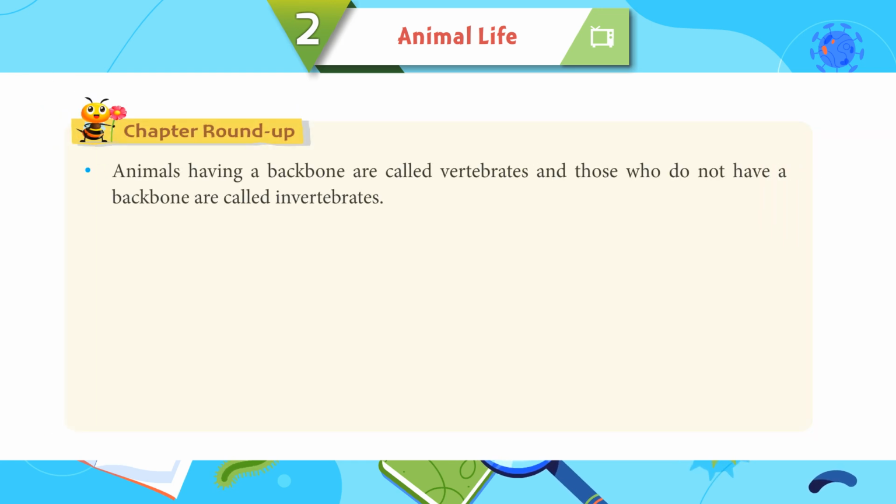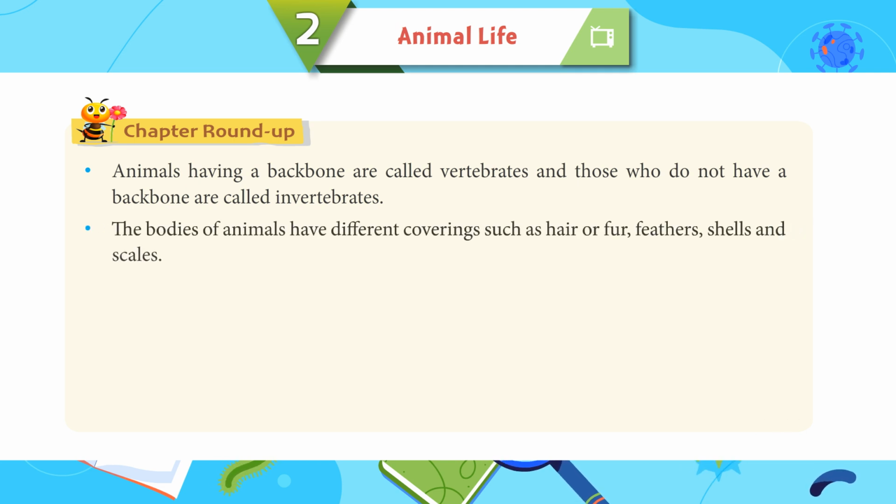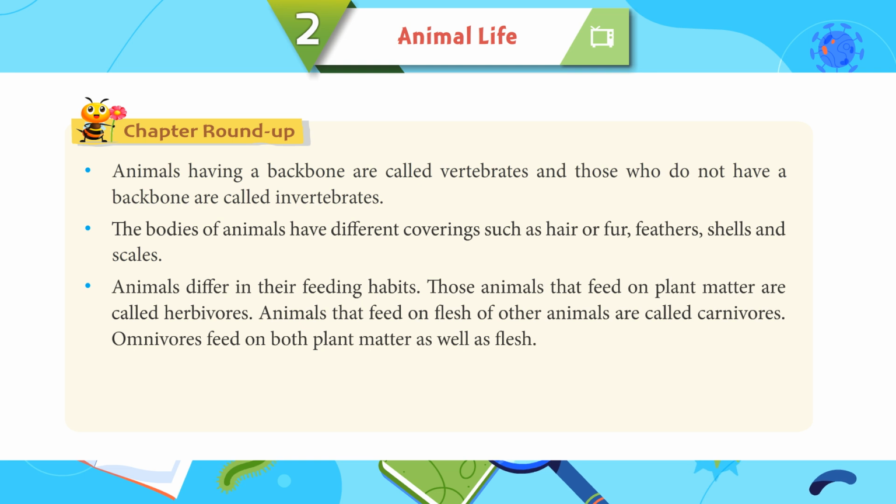Chapter Roundup. Animals having a backbone are called vertebrates, and those who do not have a backbone are called invertebrates. The bodies of animals have different coverings such as hair or fur, feathers, shells, and scales. Animals differ in their feeding habits.